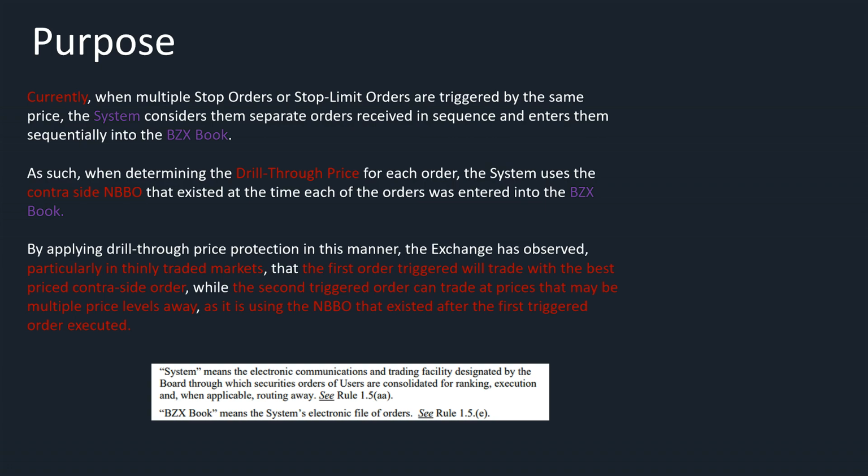So if you've ever been in there trying to hit the bid on one of these stocks with a wide spread, and when you put the bid order in, it fills the first one, and the second one, you can't get anywhere near that first fill, that's what this is talking about. That's what they're going to be working on fixing with this proposed rule change.